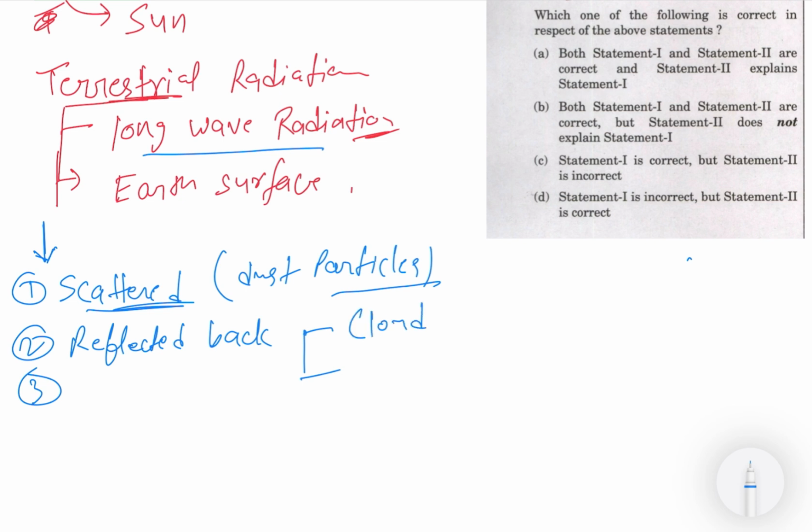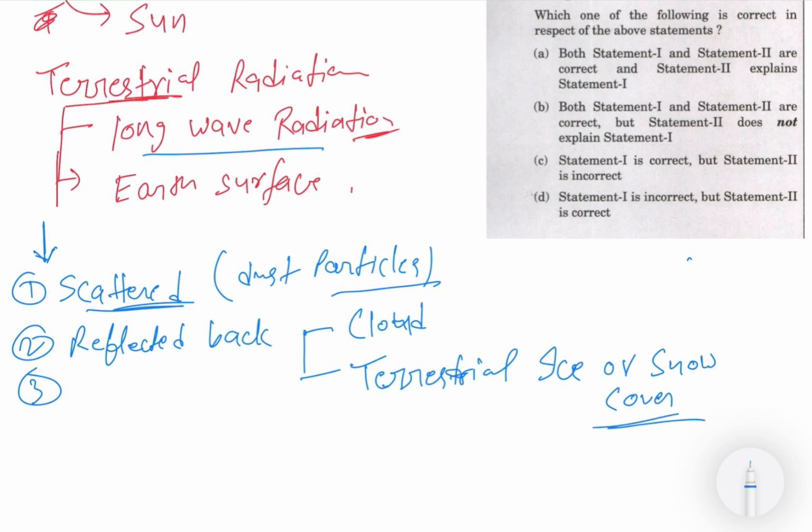Reflected back, with two possibilities still there. It is reflected back by clouds present in the atmosphere, and second, it is reflected back by the terrestrial ice or snow cover, because we have seen that in many parts of the earth, ice and snow cover are not able to absorb the radiation. So that causes the reflection of the insolation. So this is the second case. And the third case is absorption. Absorption is also by two elements.